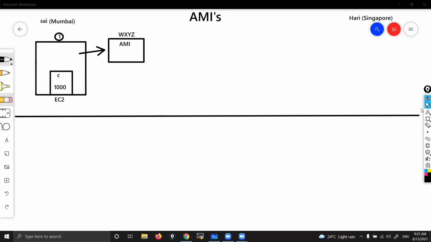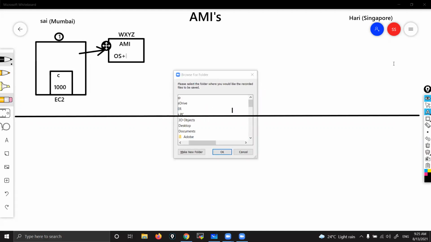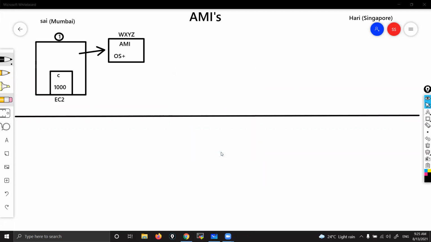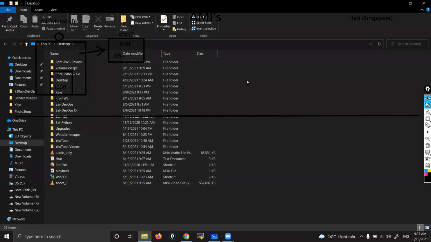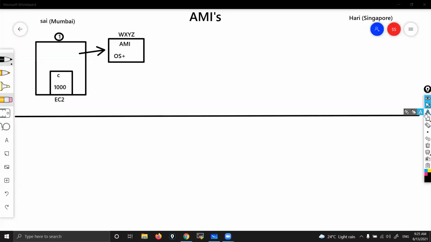So when you create an AMI, which means Amazon Machine Image, what does that AMI have? It has the OS, right? You remember, right? With an Amazon Machine Image only, we launch an instance. So that AMI contains this OS plus 1,000 softwares.